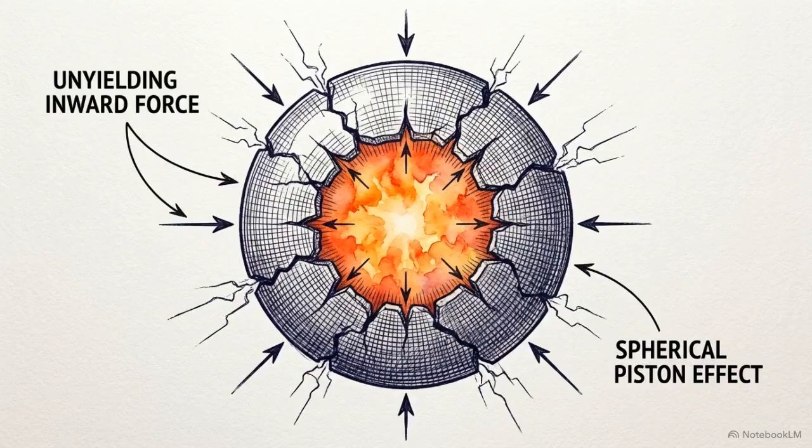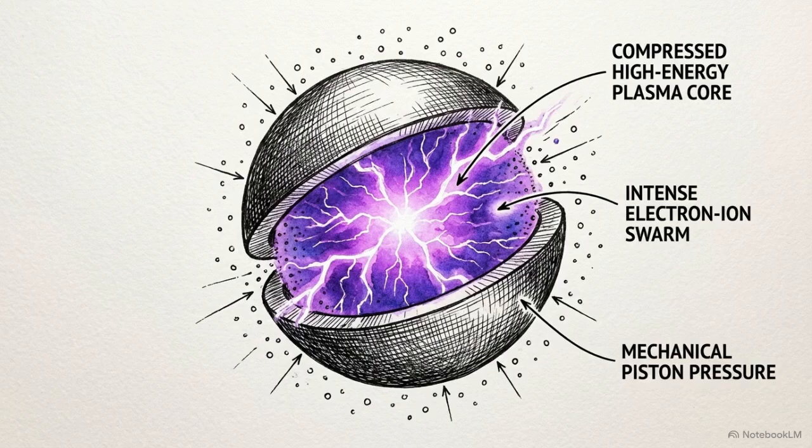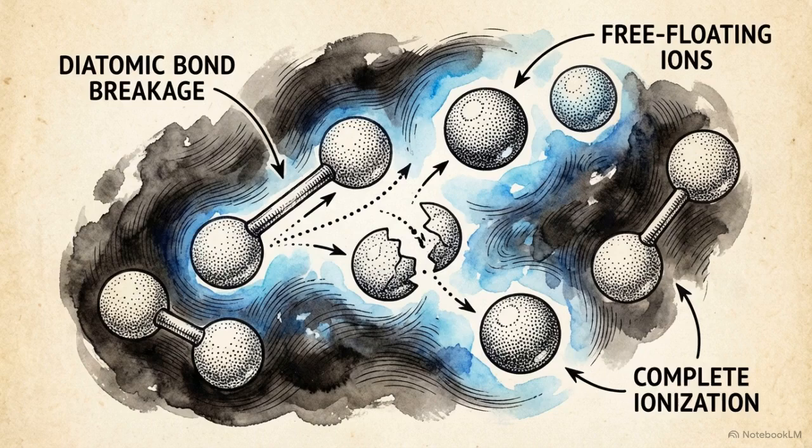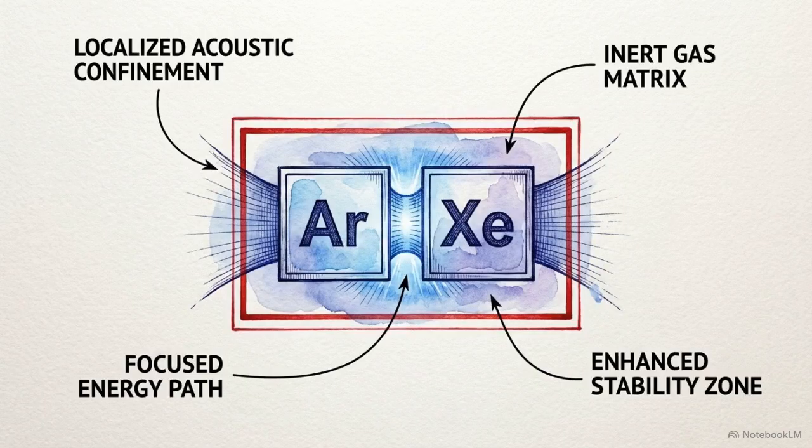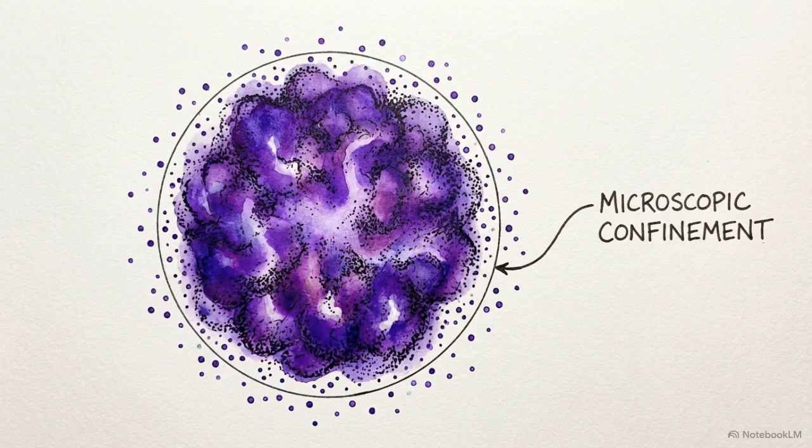The liquid's mechanical inertia operates as an unstoppable spherical piston. It brutally forces the room temperature gas into a state of extreme high-energy density plasma. Above 10,000 Kelvin, the trapped gas's molecular bonds strip apart, leading to complete ionization. This is why experiments often use dissolved noble gases like argon or xenon. Because they lack internal vibrational modes to absorb energy, the localized adiabatic heating effect is maximized. The result is a high-density, non-equilibrium plasma state, confined to a radius under 1 micrometer.